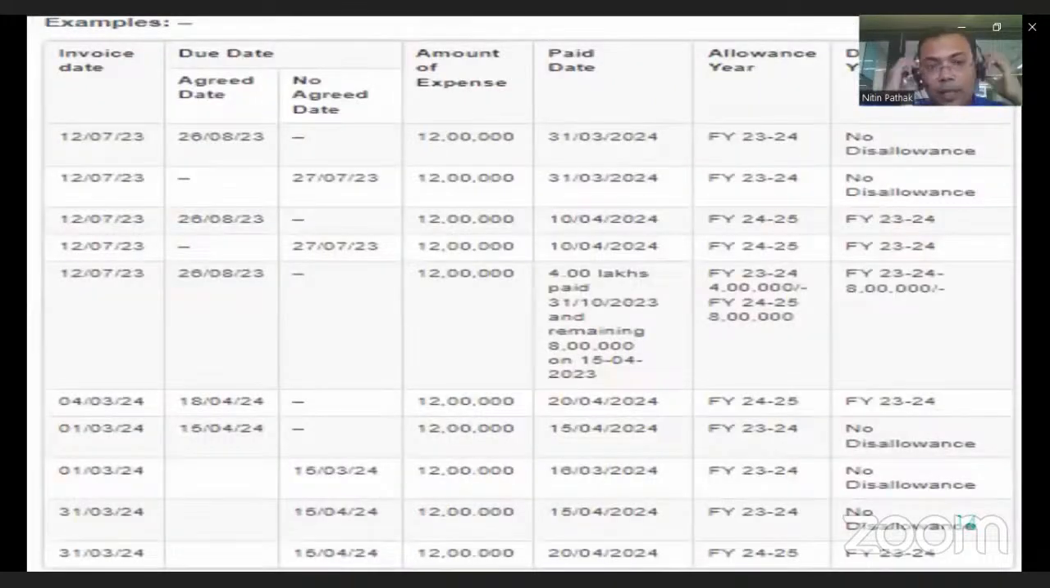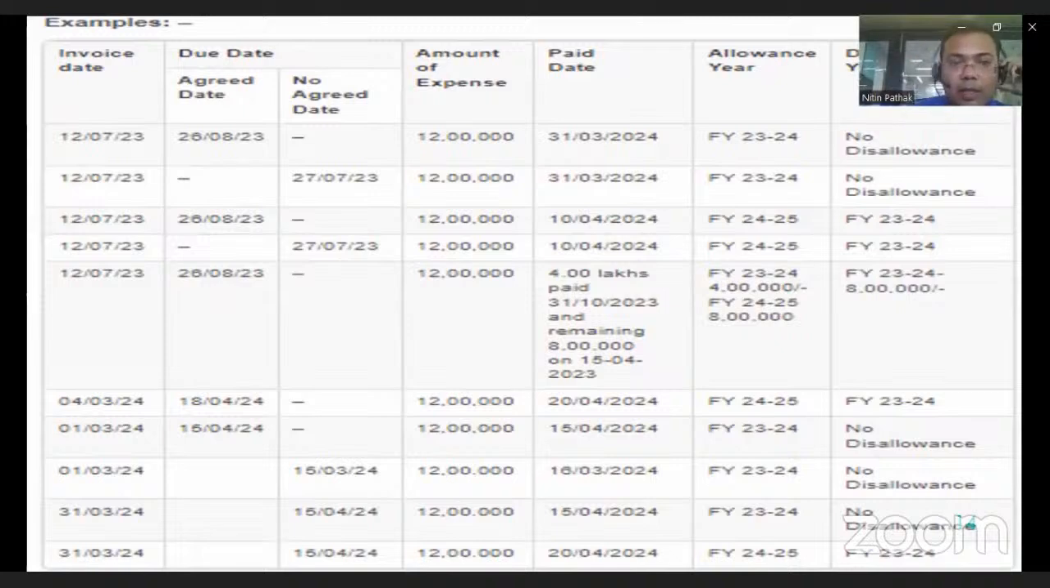Now here is the example. In each and every case of time limit specified, whether an agreement is there or not, payment is made or not, and allowable in the same year or next year, we will discuss one by one.